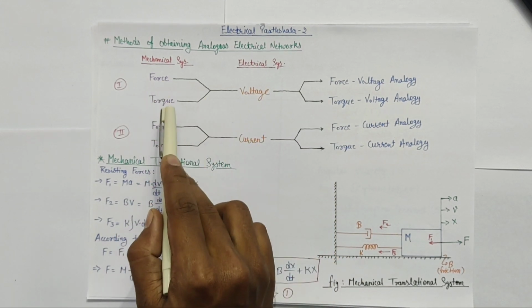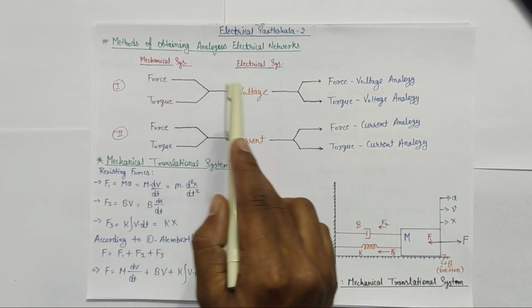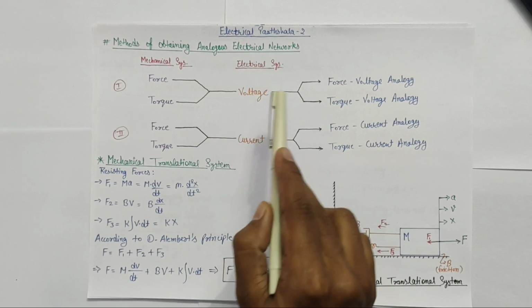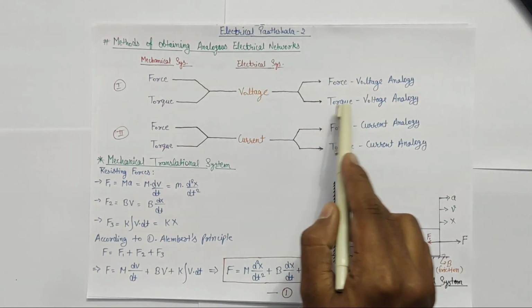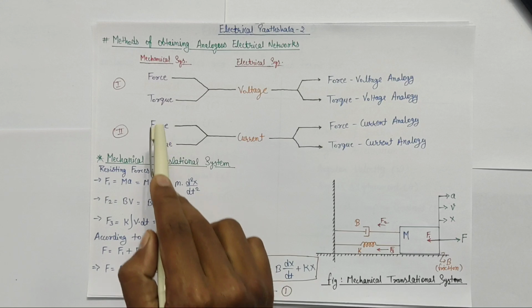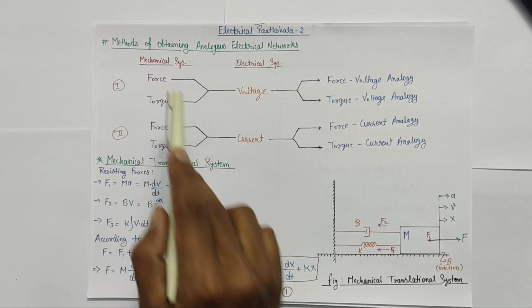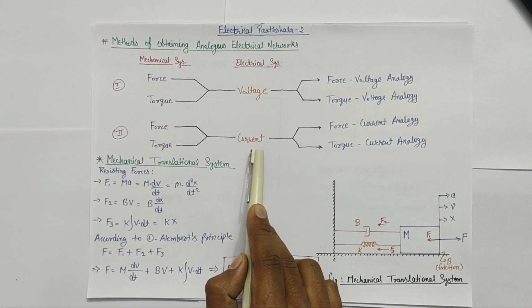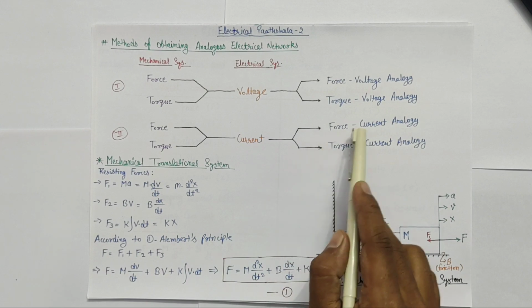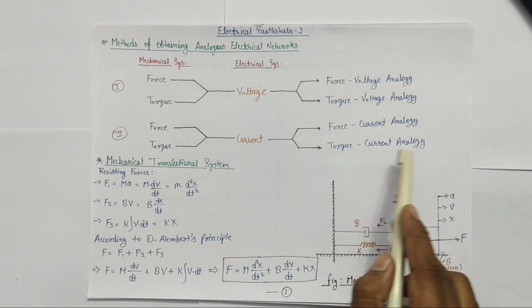So when force and torque of mechanical system is assumed to be analogous with voltage, then we get our force voltage analogy and torque voltage analogy. Similarly, when force and torque of mechanical systems is assumed to be analogous with current of electrical system, then we get our force current analogy and torque current analogy.